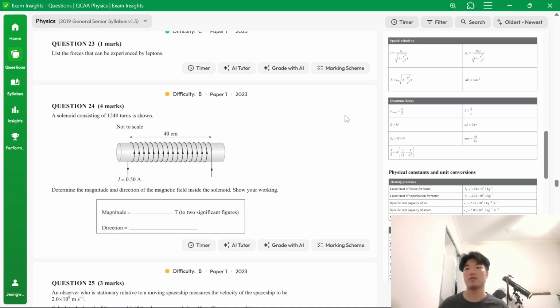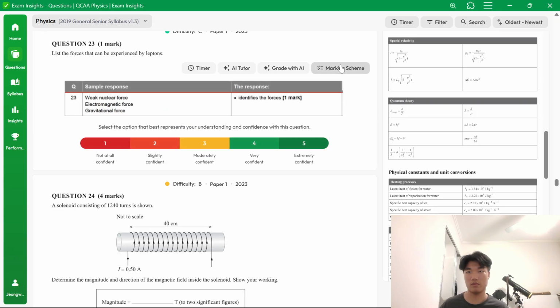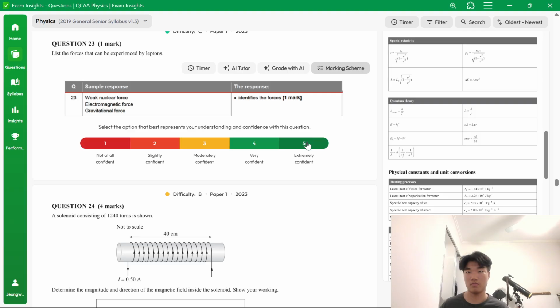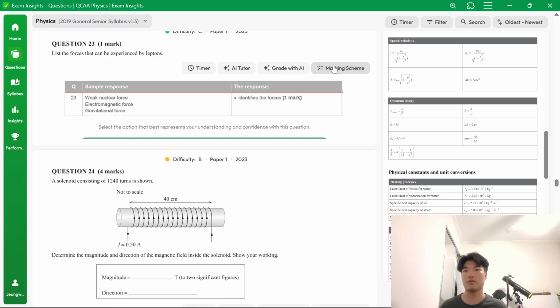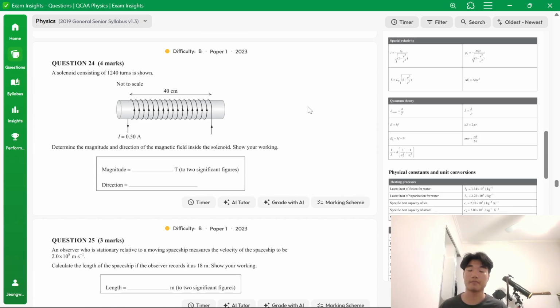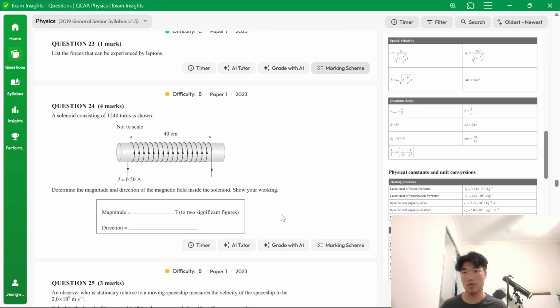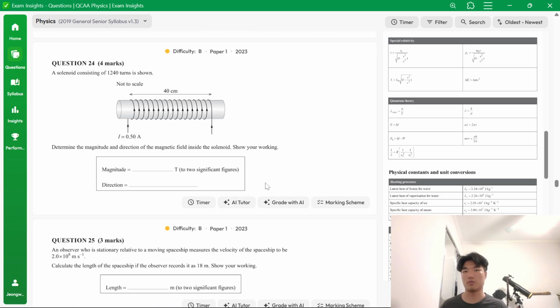List the forces that can be experienced by leptons. They cannot experience the strong nuclear force, but they can experience the weak nuclear force. Gravity. Yeah. Oh, I thought I had to list every single thing. But okay. Pretty simple 1 mark question. It's basically a multiple choice.